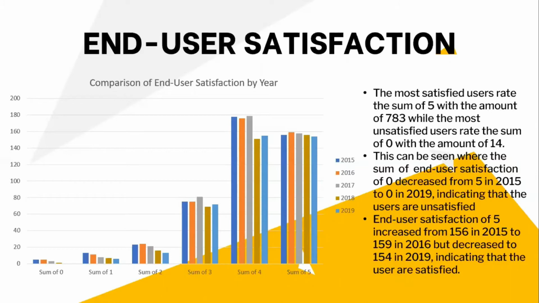This can be seen where the sum of end user satisfaction of 0 decreased from 5 in 2015 to 0 in 2019, which indicates that the users are unsatisfied. End user satisfaction of 5 increased from 156 in 2015 to 159 in 2016, but decreased to 145 in 2019, which indicates that the users are satisfied.